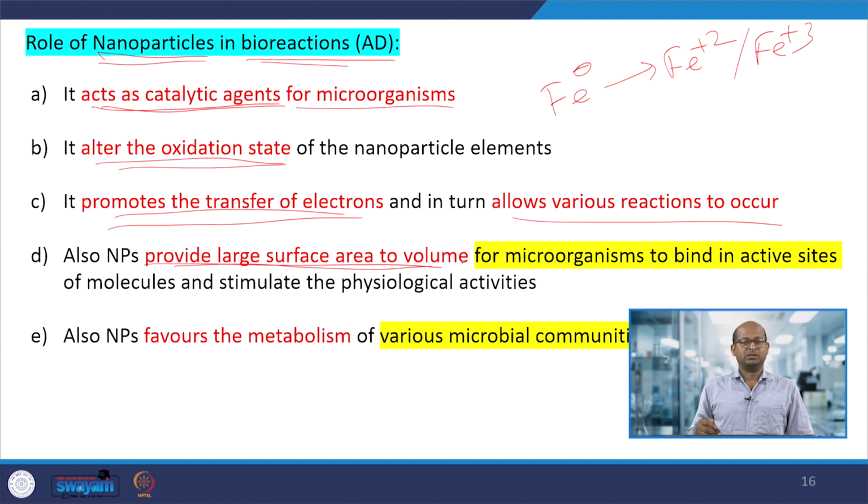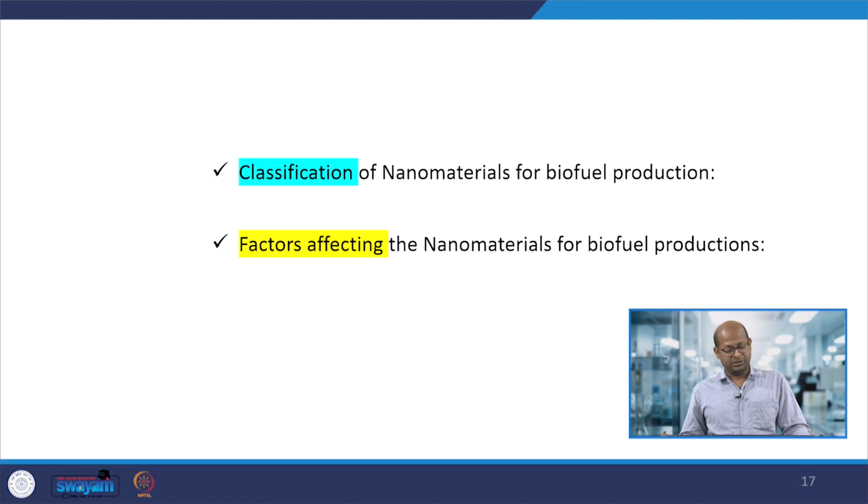Also, the nanoparticles we are using for this bioreaction have an extremely high surface area, that is a large surface area to volume ratio. That also assists the microorganisms in binding to the active surface sites. As a result, more microorganisms may be distributed and the digestion process would be enhanced. Nanoparticles also favor the metabolism of various microbial communities.